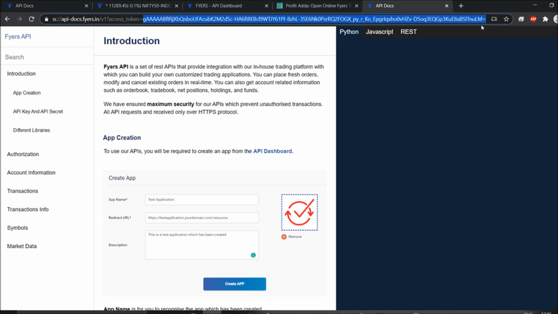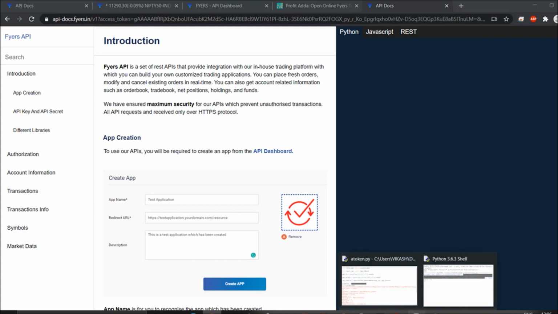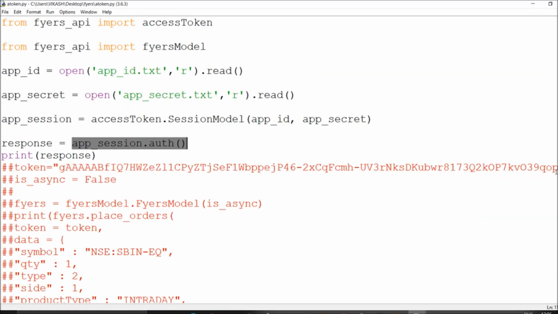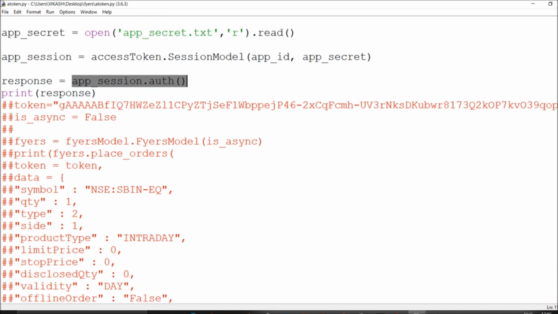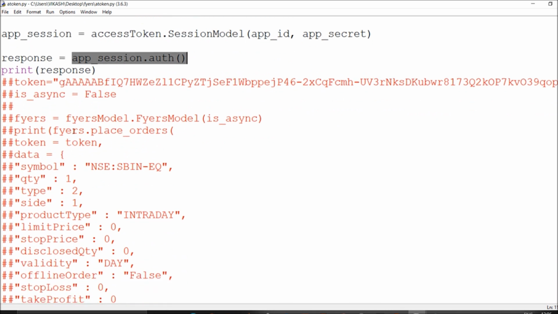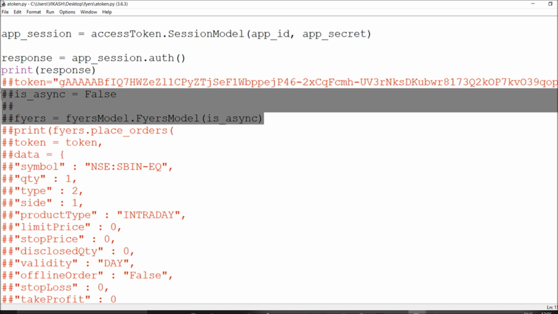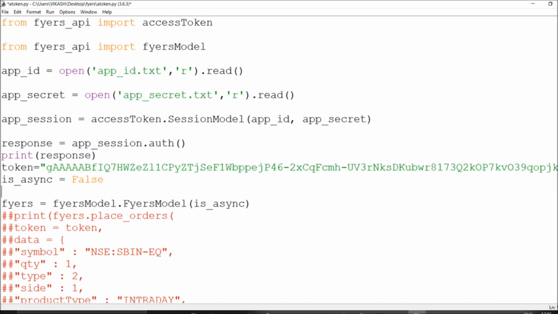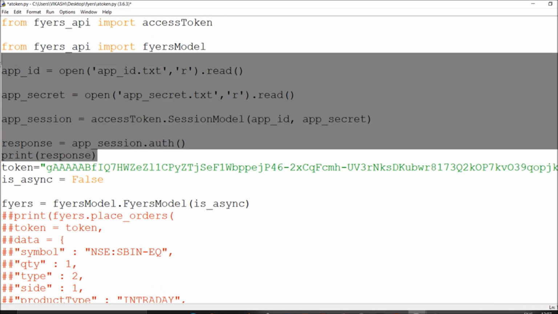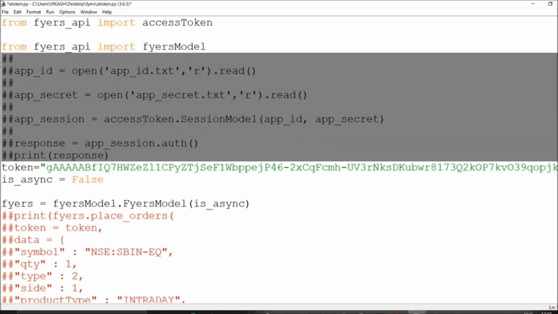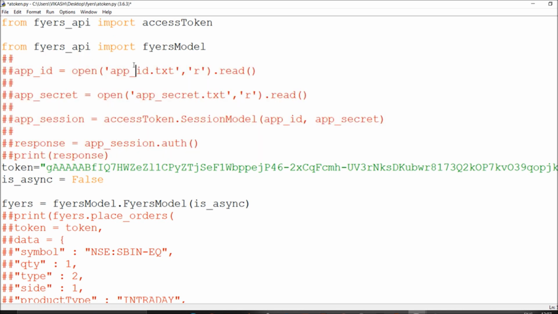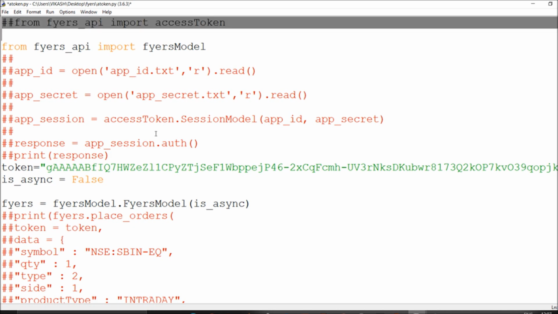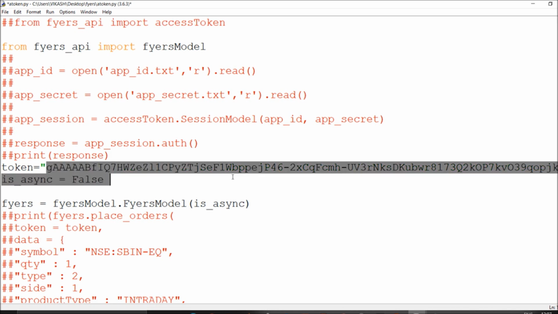So you have to carry this, and in simple terms, after getting this access token, this is your access token instead of the request token. So get it into your code, you simply have to follow this code. After getting this response, you can close it. Right now, only our everything goes with our fires model itself, and you can neglect this stuff as well. In this token, just paste it, that's it.